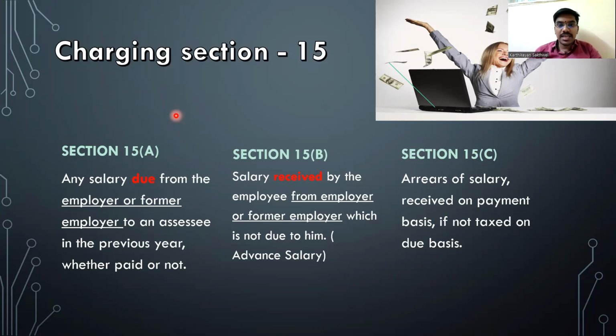Any salary received by the employee from the employer or the former employer, which is not due to him. So what do you understand by reading this subsection? Sir, in the first you said whenever it is due, I'll be paying tax on it. Then in 15B you again say whenever it is received, I'll pay tax on it. Don't speak some nonsense. Is that what your understanding is? Without that nonsense word, I think it should have been fine.